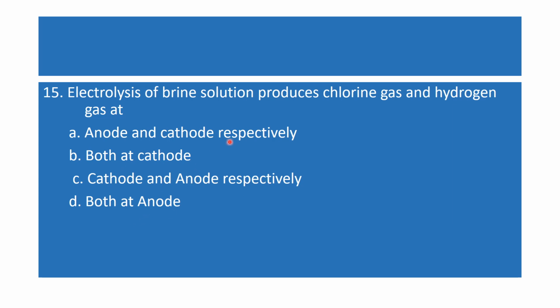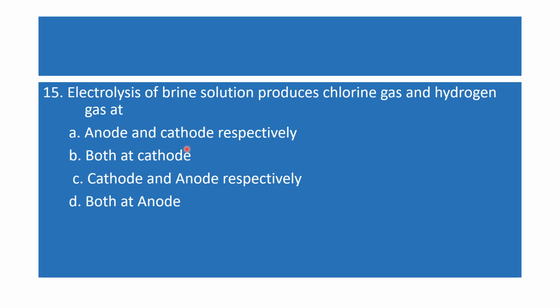You know that the anode is the positively charged electrode, and chlorine gas has a negative charge, so it will discharge at the anode. Hydrogen has a positive charge and the cathode is the negative electrode, so it will be attracted toward the negative electrode and will discharge at the cathode. So the A option is correct here.